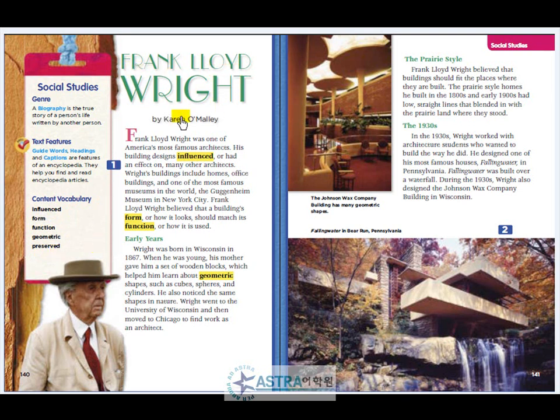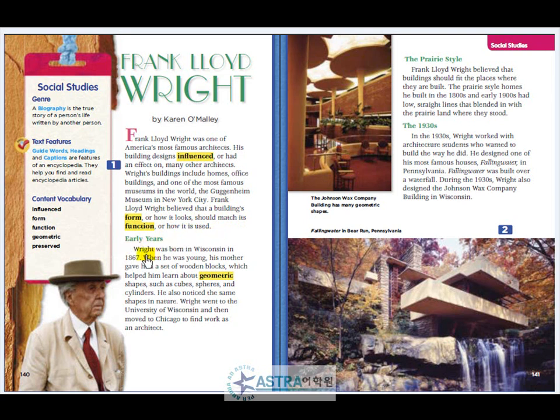Frank Lloyd Wright by Karen O'Malley. Frank Lloyd Wright was one of America's most famous architects. His building designs influenced or had an effect on many other architects. Wright's buildings include homes, office buildings, and one of the most famous museums in the world, the Guggenheim Museum in New York City. Frank Lloyd Wright believed that a building's form, or how it looks, should match its function, or how it is used.